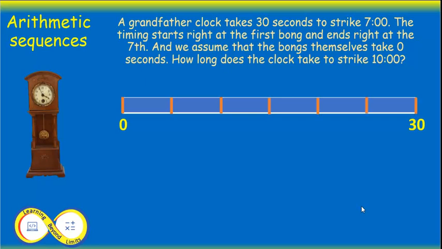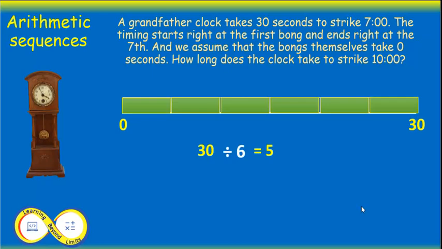Bong, bong, bong, bong, bong, bong, bong. Notice that we divided the 30 seconds into 6 gaps. See, there are 1, 2, 3, 4, 5, 6. These are called intervals. So how many seconds does one of these intervals represent? In other words, if I were to divide the 30 seconds by 6 intervals, how many seconds would each interval get? That's correct. Each interval would get 5 seconds.